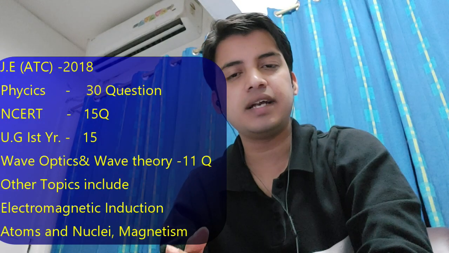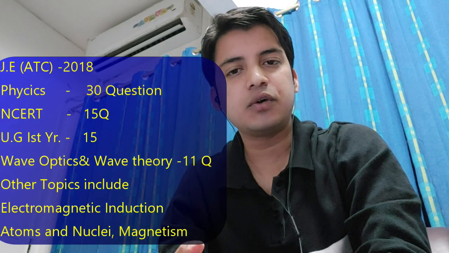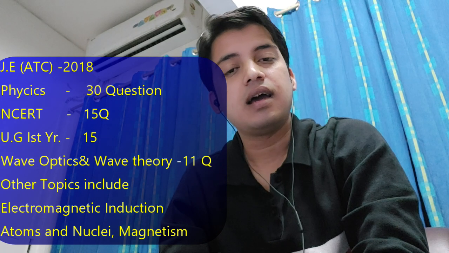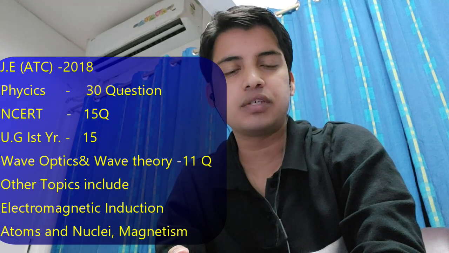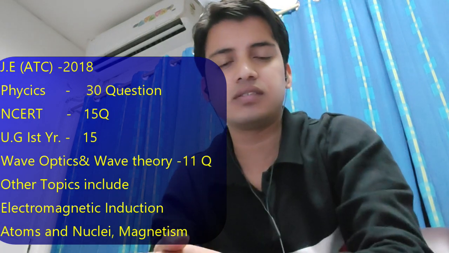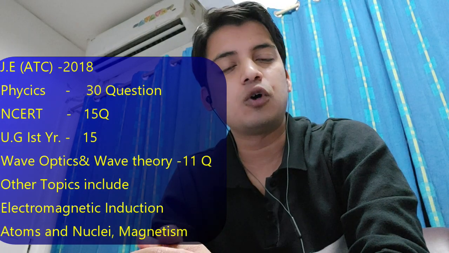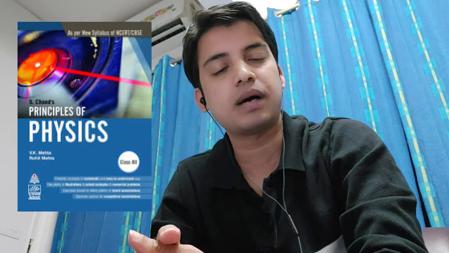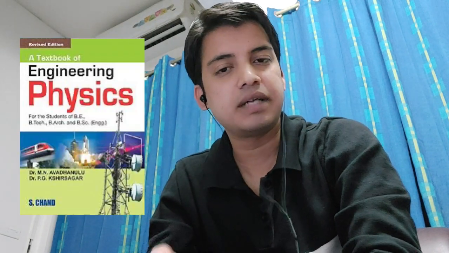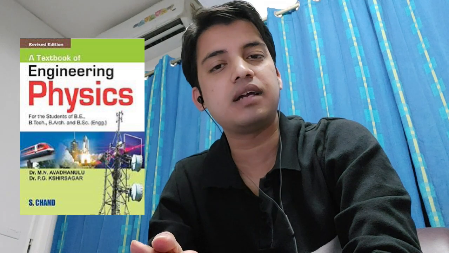So as you have seen in ATC question paper, out of 30 questions, 15 were of NCERT level and 15 were of first year physics level. Whereas in airport operations, almost all the questions were of NCERT level and 4 questions were of first year physics. If you want to practice more such questions, you can refer to few books. First for NCERT, you can go for Arihant Publications physics book by Mehta and Mehta. And for undergraduate level, you can refer to again Arihant Publications, a textbook on engineering physics by Avadhanulu and Kshirsagar. So this was all about the physics part.